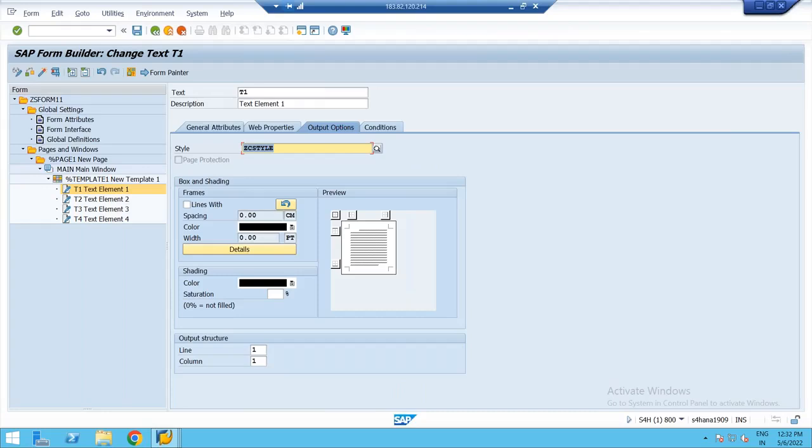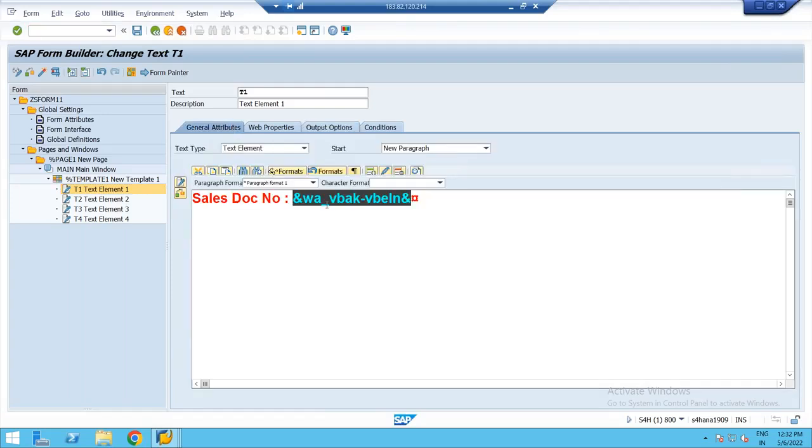Okay, it is created. I've attached the smart style with my text element T1. Yesterday we have seen this. Now go to general attributes. This sales document number, you can see. Since I've attached the smart style, I got that particular paragraph here by default.